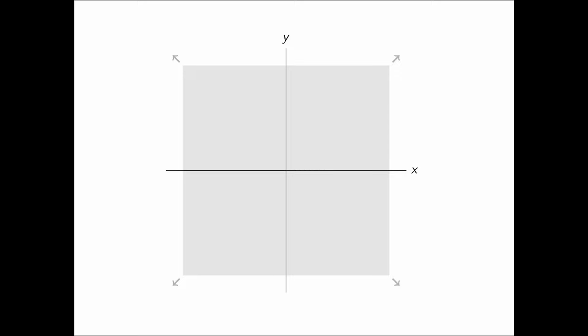Accordingly, any point that isn't the origin can be reached by traveling some amount in the left and right direction, which we will call the x-axis, and by traveling some amount in the up and down direction, which we will call the y-axis. Any point is represented with an x-coordinate and a y-coordinate then, which represents the distance along the x-axis and the distance along the y-axis that we need to travel in order to reach that point. So if I have a point that's a distance 2 along the x-axis and 3 along the y-axis from the origin, I represent it as an ordered pair like this.